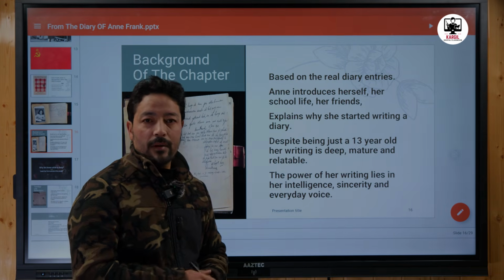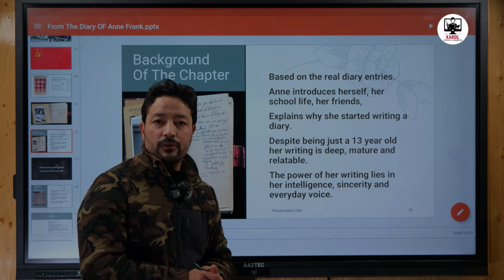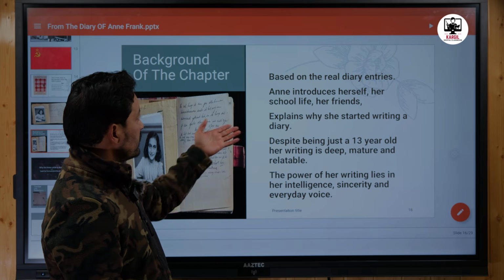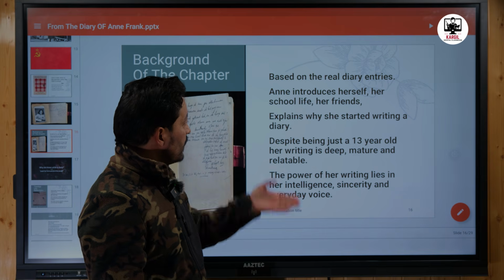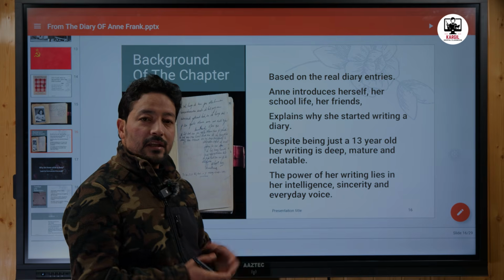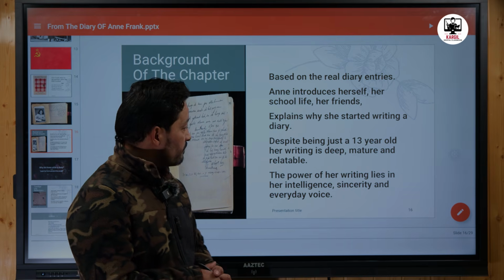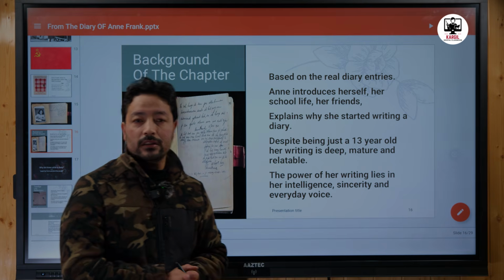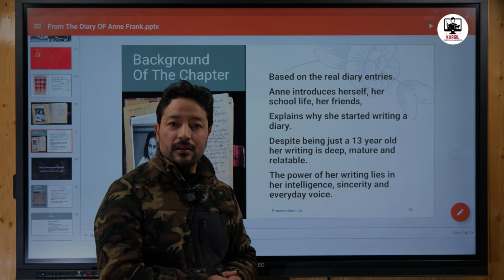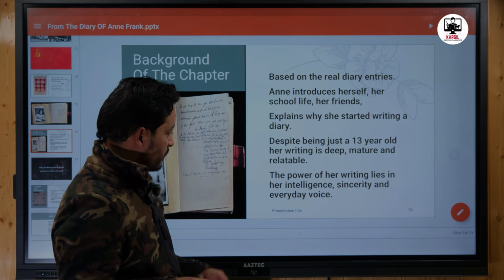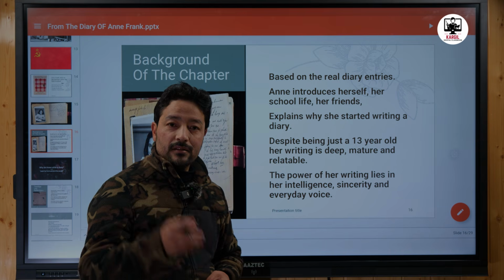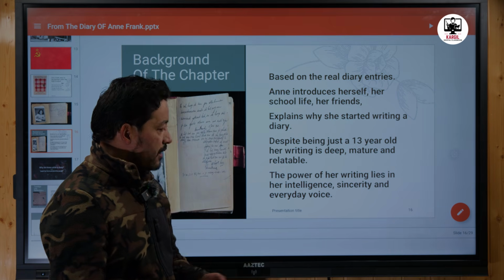Now let us look at the chapter of the background. The chapter you have in your book from the diary of Anne Frank is taken basically from the real diary entries of Anne Frank. Here she introduces herself, her school friends, her school environment. She explains why she started writing a diary. Despite being just a 13-year-old girl, her writing is very impactful. It is very mature and relatable writing. And the actual power of her writing lies in her intelligence, in her sincerity, and in her everyday voice.